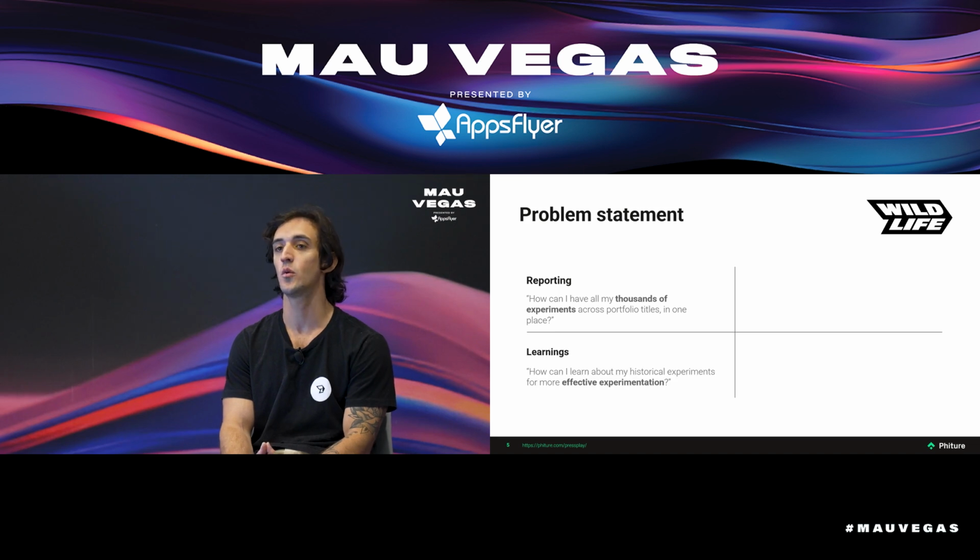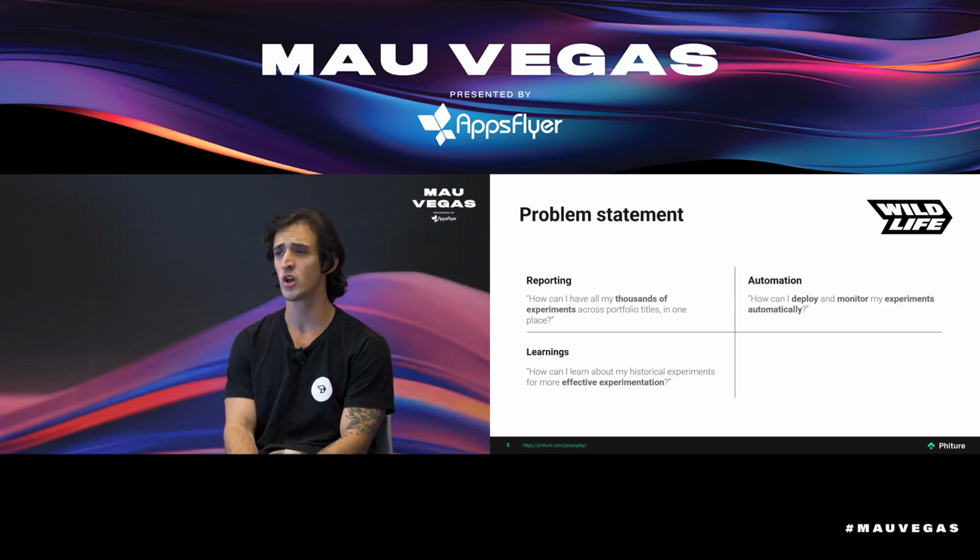Then also moving not only for the data, but for the learnings for each experiment itself, because each experiment tells a story, like the asset, what was tested against the control. So we really needed to have a way to centralize those learnings and not be only dependent on the person that ran the test and the person that actually created the asset. So how can we keep those learnings inside our team and inside the company itself?